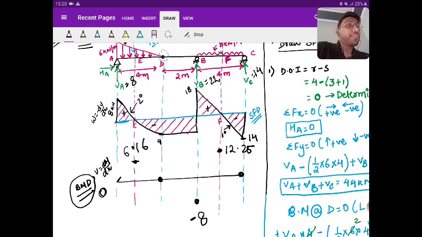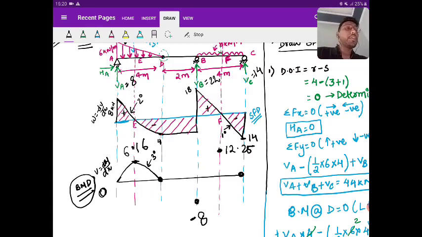Now look at point D. Is there any value of shear force? Yes or no? Yes. So the slope will exist. Now connect this with a smooth curve. So this is your third degree.